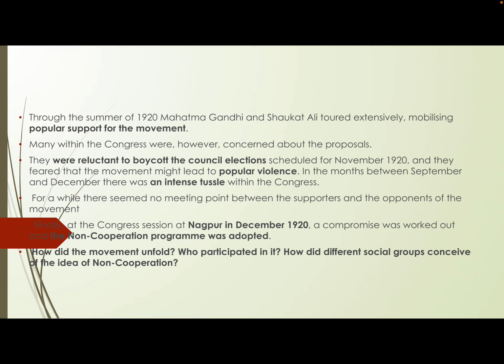because the ultimate idea and the goal was to attain Swaraj or self-rule. Now, how this movement was to unfold in different parts of the country, which were the different set of participants in it, how different social groups conceived this idea of non-cooperation movement, this is something which we have to actually discuss in detail bit by bit.